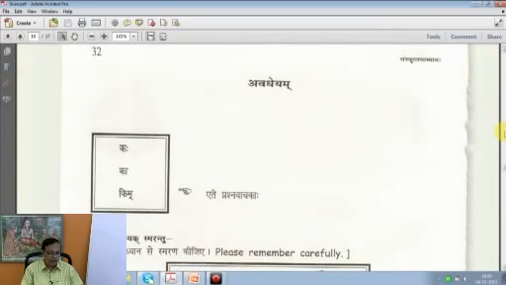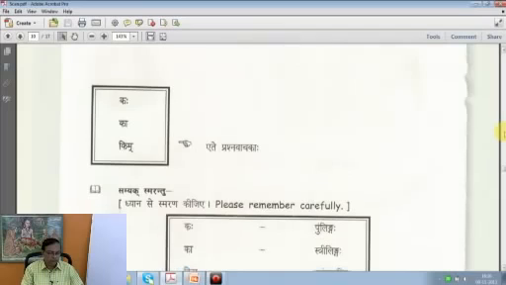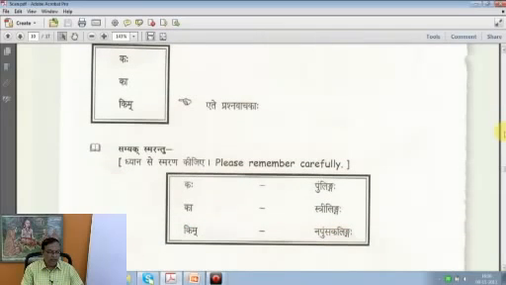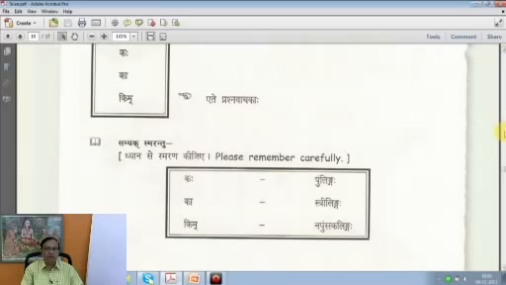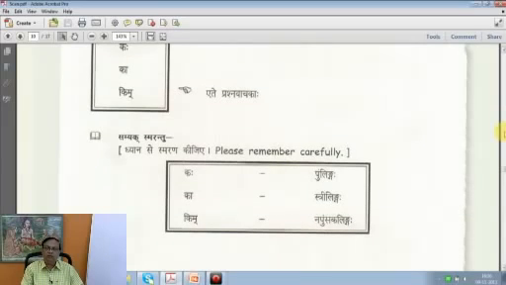And something for us to note here on page 32, avadheyam. Now, kaha, ka, kim, given in the box are ete prashnavachakaha. These are interrogative pronouns. Earlier also in the previous class I told you, this is coming from the original pronoun kim. Kim is the original pronoun from which we derive kaha, ka, and also kim. Kim as it is stays in the neuter gender. It changes in the masculine and feminine. Kaha is used for masculine, ka is used for feminine.